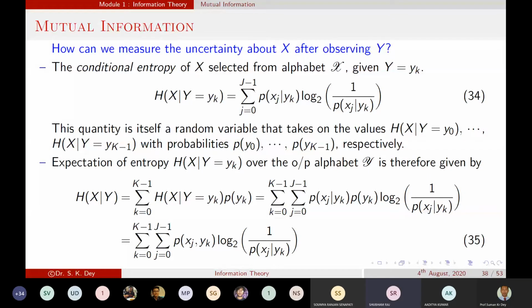Yes, sir. Using this probability, the summation over all values of yk will be 1. Okay. So we'll get that expression. This is the entropy value we are getting over here.